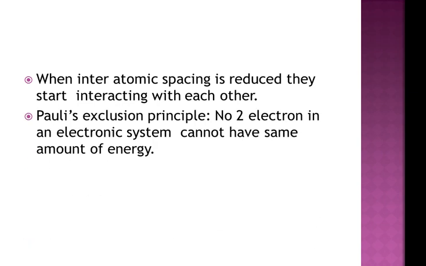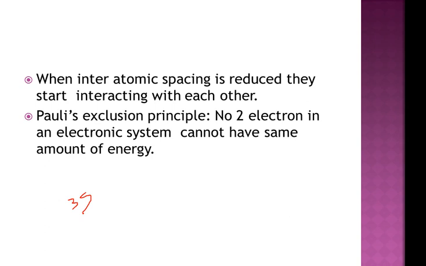So what is Pauli's exclusion principle? According to Pauli's exclusion principle, no two electrons in an electronic system can have the same amount of energy. Therefore, to obey this principle, the 3s and 3p levels in a silicon atom will split into a band of energy levels, so that each of the 4n electrons will occupy a distinct energy level. This is called the energy level splitting.